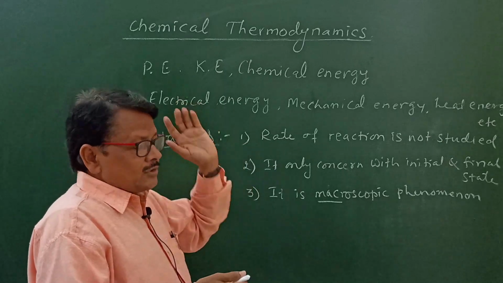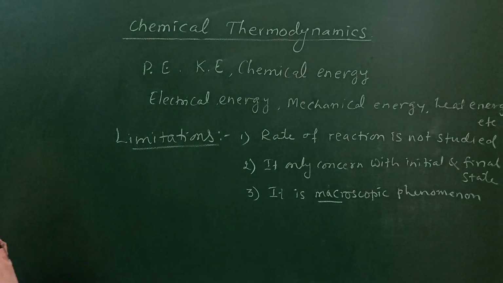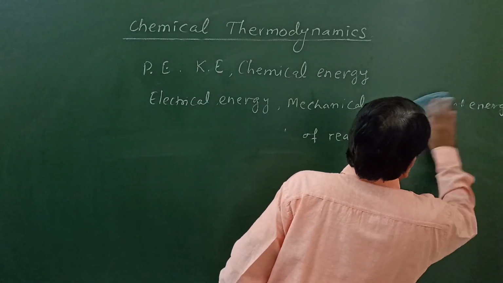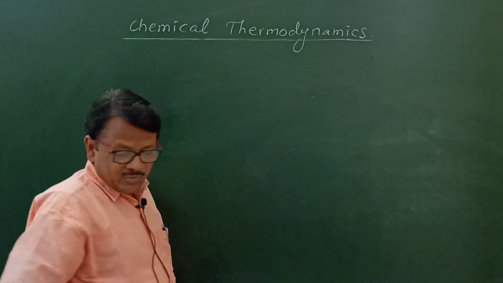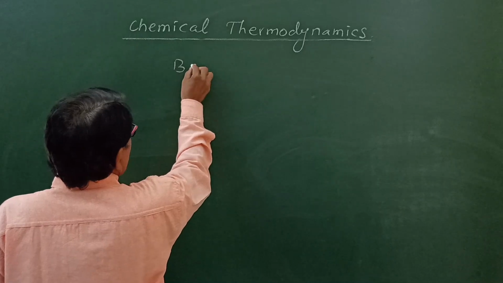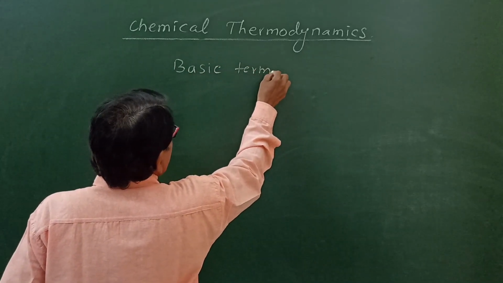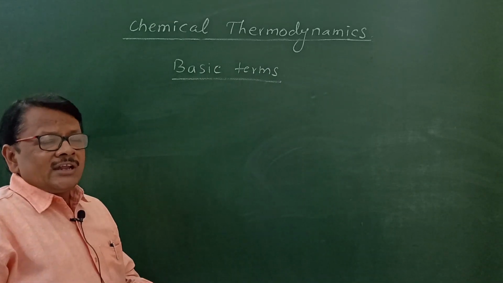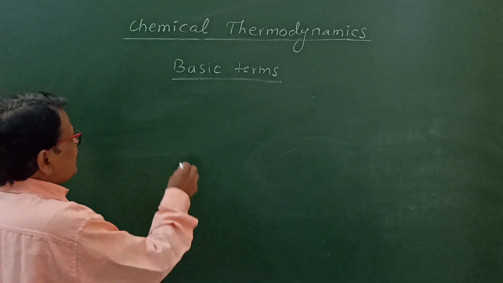Okay, we'll go towards the next point, that is basic terms involved in thermodynamics, or basic concepts in thermodynamics. Here we are considering three basic terms: system, surrounding and boundary.